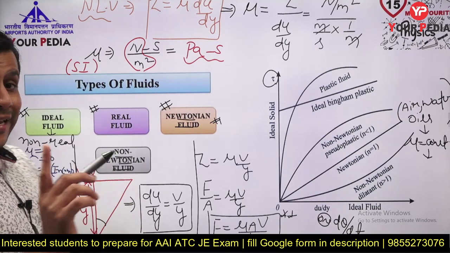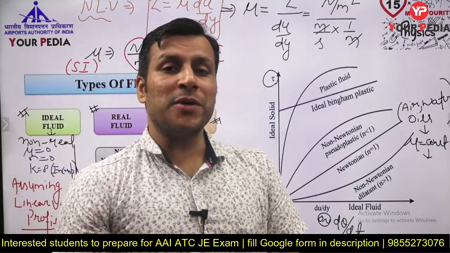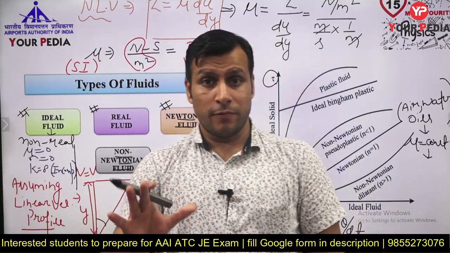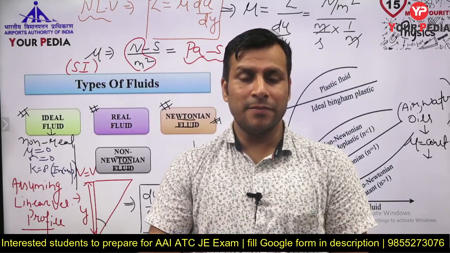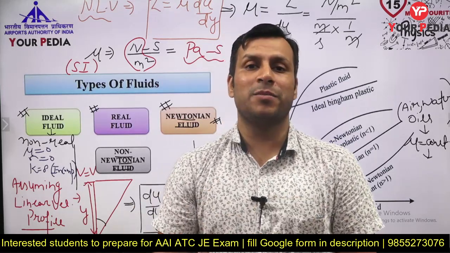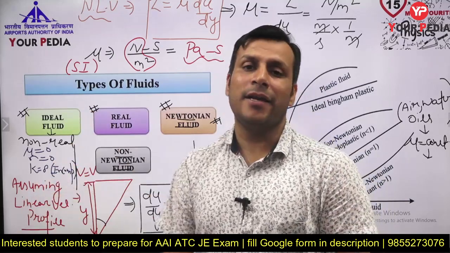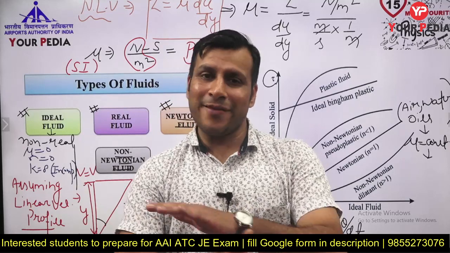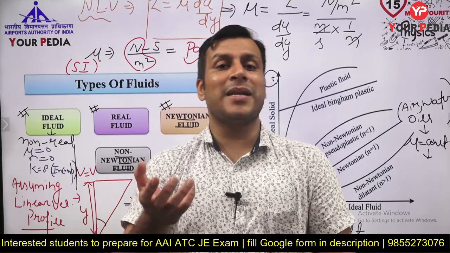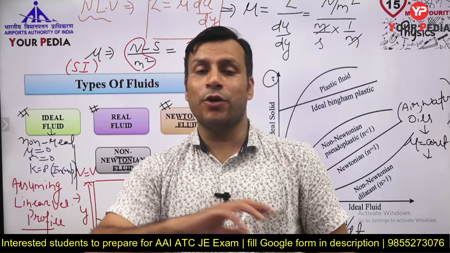So you have to write 3 lines, or 3 points. A substance, a fluid which has no viscosity, which has zero surface tension, which is incompressible. All those fluids are known as ideal fluid. Real fluids have some viscosity. Any fluid you can take, it can have lesser viscosity, but you cannot say zero viscosity.